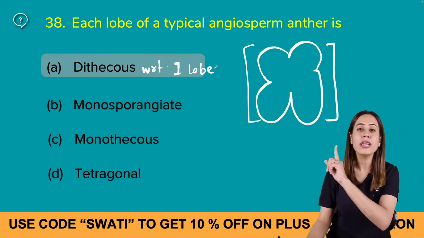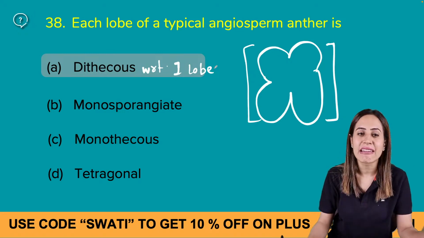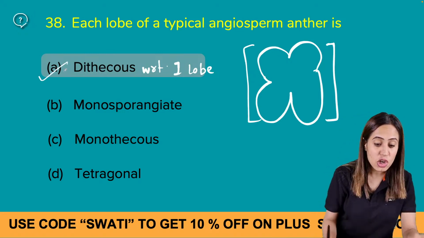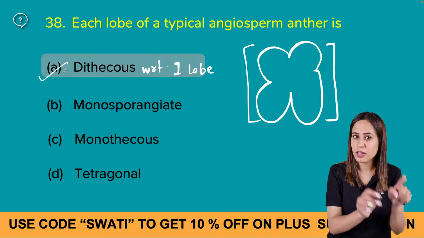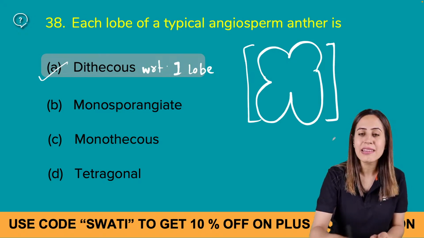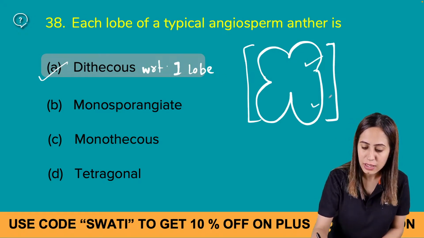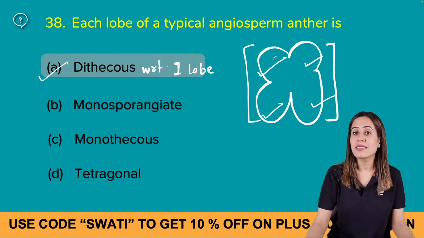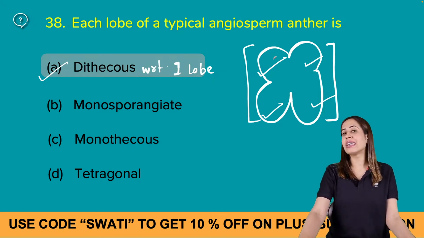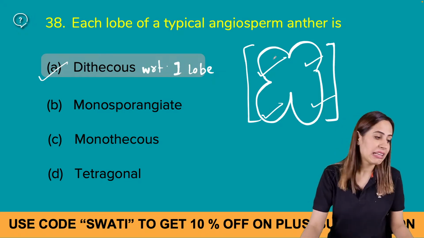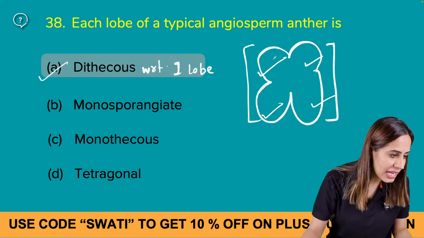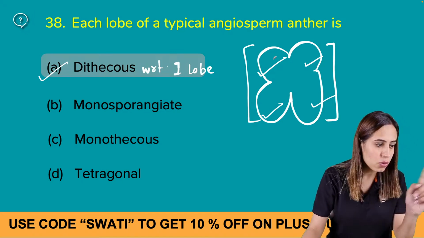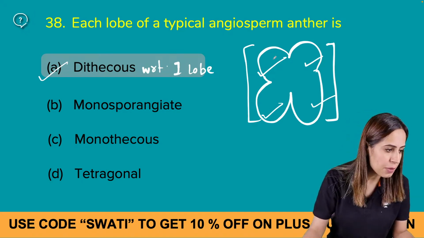We do not use the terminology tetrathecous. Each lobe is already mentioned in the question. So actually there are 4 compartments, 1, 2, 3 and 4. But scientists do not use the terminology tetrathecous, right? Clear? They do not use the terminology.